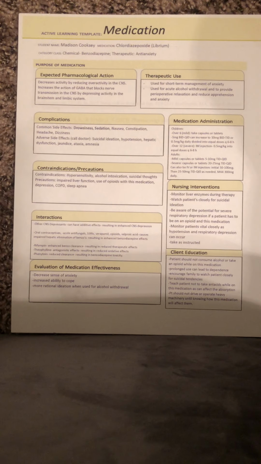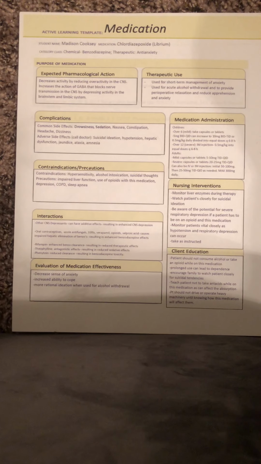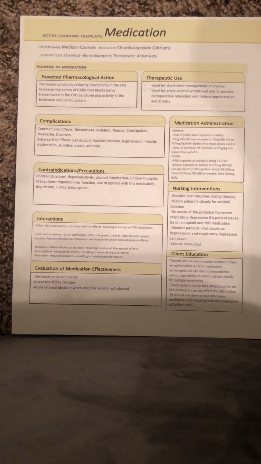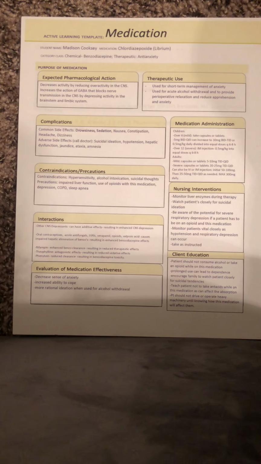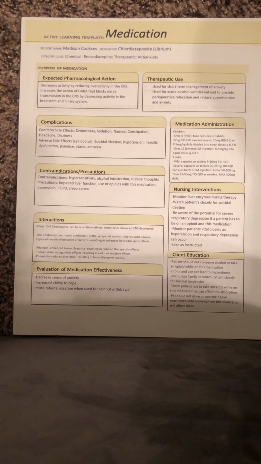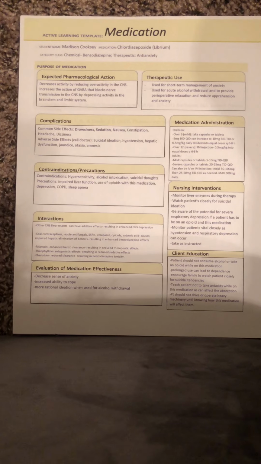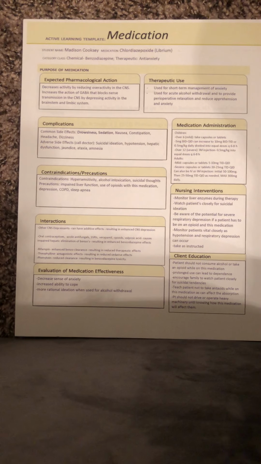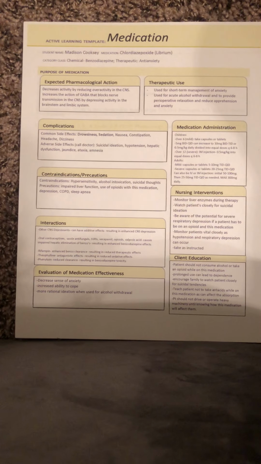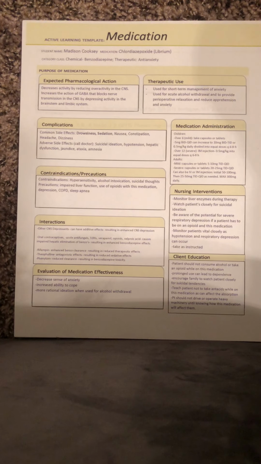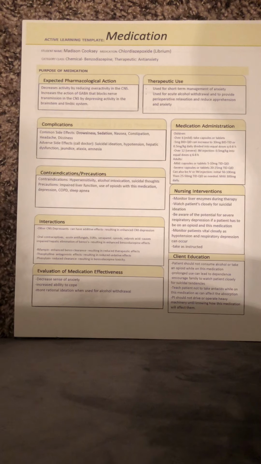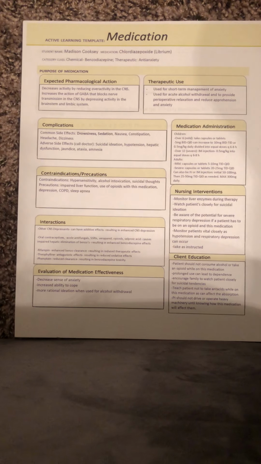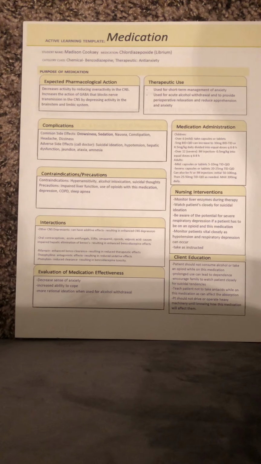In adults with mild anxiety, it is also often given with capsules or tablets, prescribed as 5 to 10 milligrams 3 to 4 times daily. And with severe anxiety, capsules or tablets are given with 20 to 25 milligrams 3 to 4 times daily. It can also be given through IV or IM injections in adults, and it is initially given with 50 to 100 milligrams, then 25 to 50 milligrams 3 to 4 times daily as needed, with a max of 300 milligrams